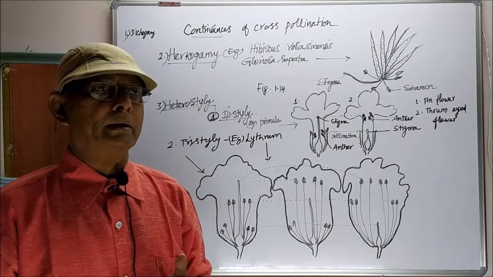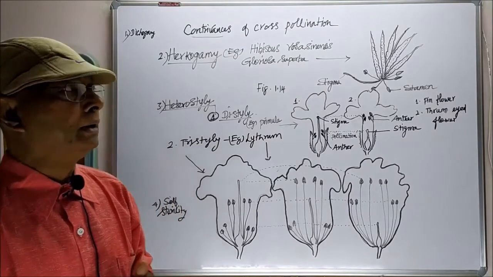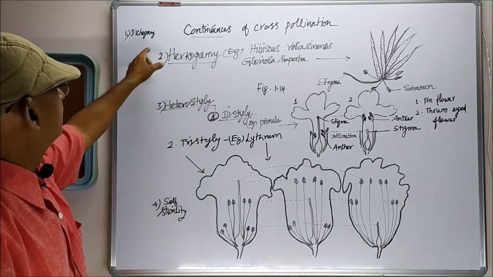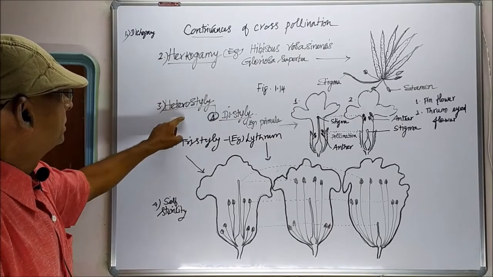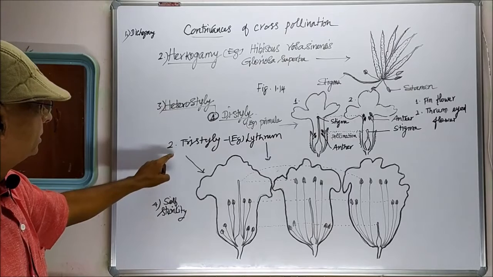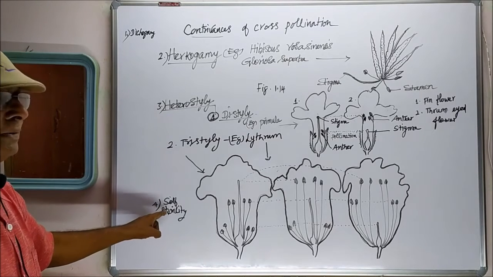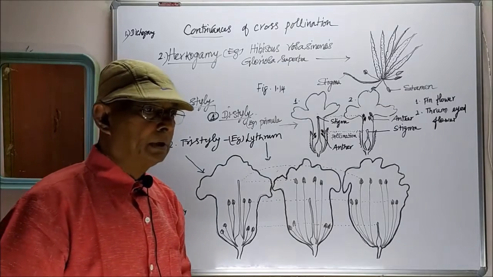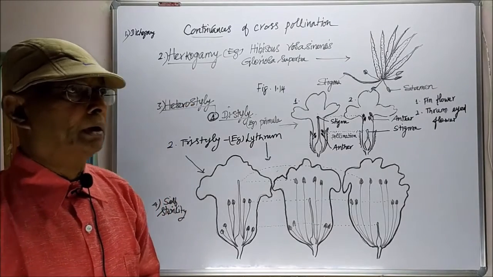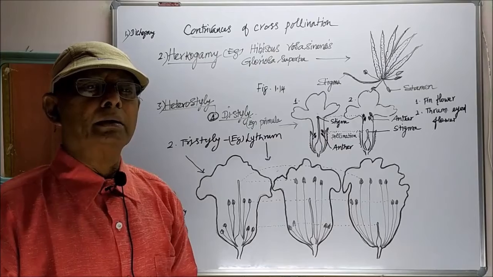Dicliny we have completed. Under monocliny, the first one, dichogamy, we have completed. The second one is herkogamy, the third one is heterostyly, and the fourth one is self-sterility. These are all the things included in the unisexuality.